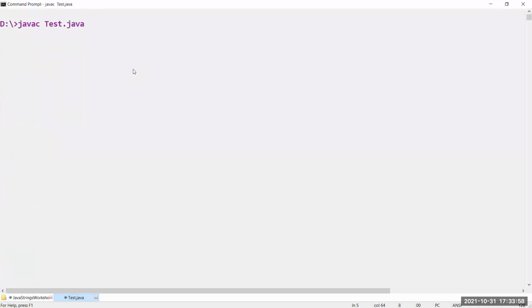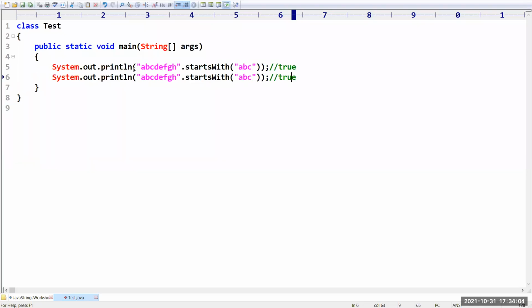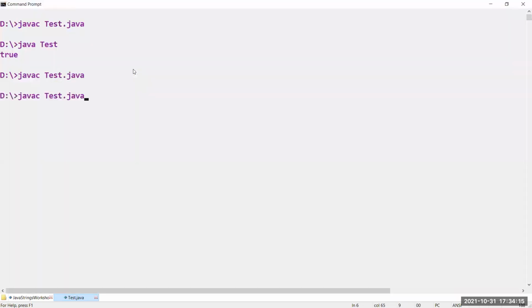So javac Test.java, then java Test. The answer is nothing but true. Sir, I want to check whether it is going to start with a capital ABC or not. No. Sir, don't expect any ignore case method. It won't be there. You have to convert to lowercase or uppercase and then you have to check.